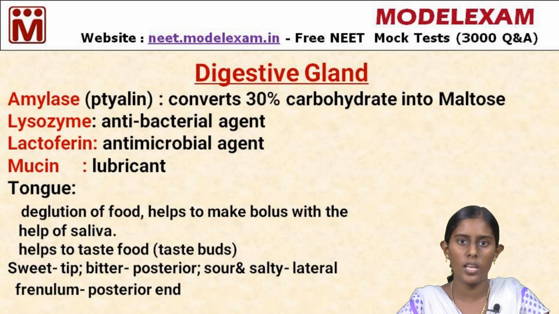At the posterior end we have a small fold, that is the frenulum, at the last end of the tongue. With the help of the tongue we swallow the food. Now the food bolus enters into the esophagus. In the coming slide we will discuss the esophagus and the peristaltic movement.